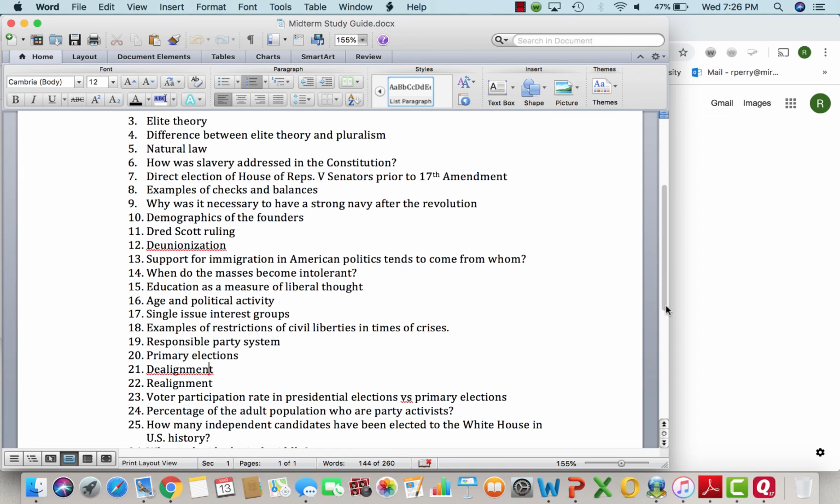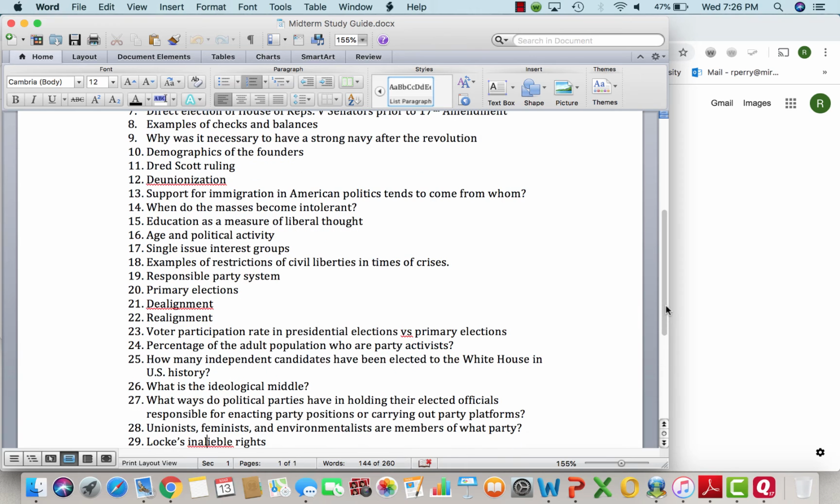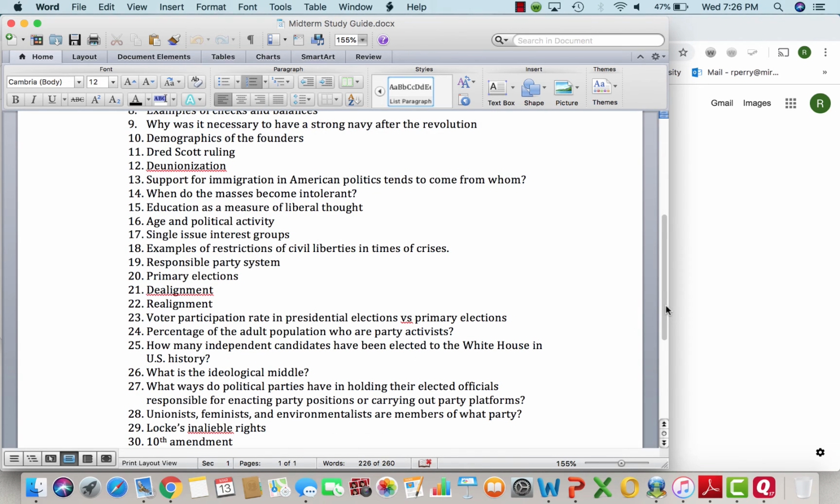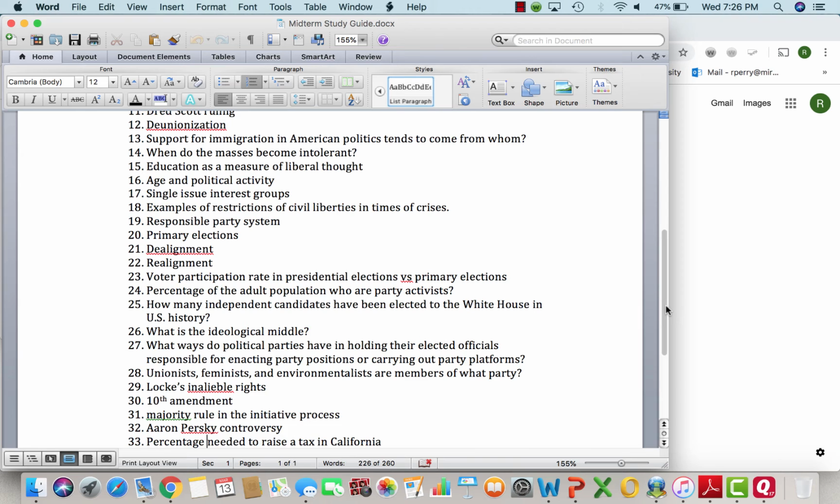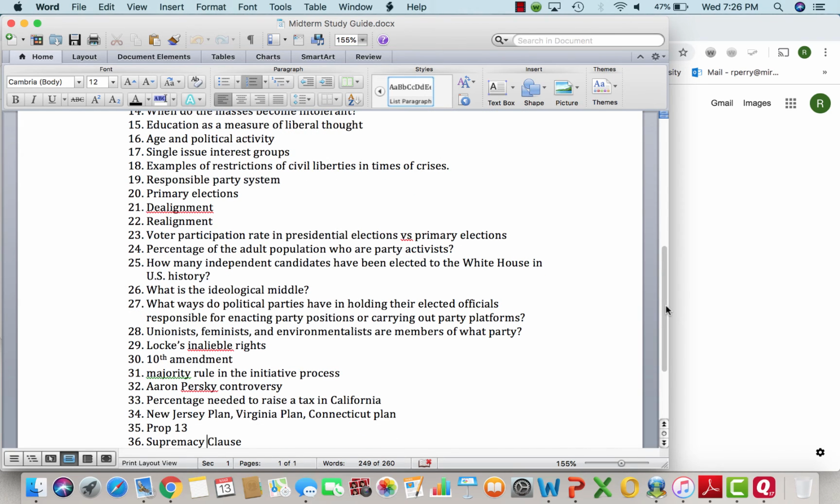How do you appeal to the majority of voters? A party must move themselves to the ideological middle. You have to appeal to voters in the ideological middle to solicit your votes. Know that sometimes voters don't have information about specific policies when they vote, and political parties really have no direct means of holding their elected officials responsible for enacting party positions or carrying out party platforms.